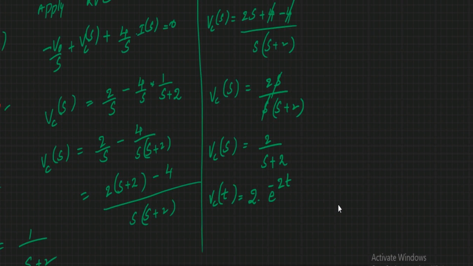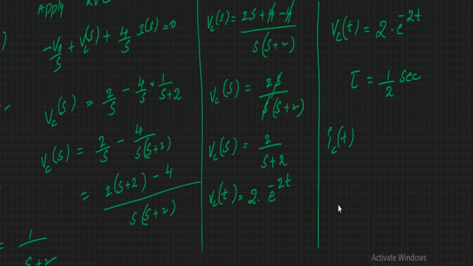Here we got Vc of t as 2 into e power minus 2t. Then tau is equal to 1 by 2 seconds. We got Ic of t as e power minus 2t and tau is equal to 1 by 2 seconds. So this is a way to find Vc of t and Ic of t. If you practice a number of problems, it is very easy. Within 1 minute you can solve I of t and V of t with the Laplace transform. You need to know the partial fraction concept only. So with this we got Vc of t and Ic of t.